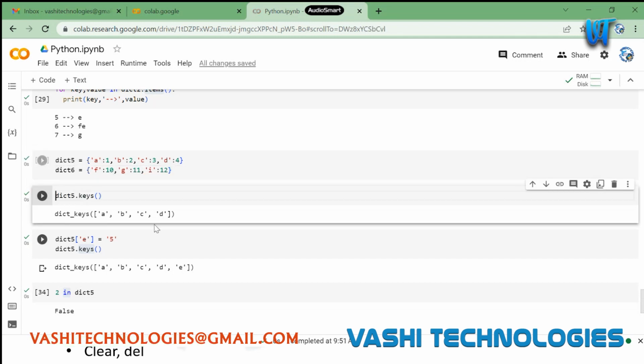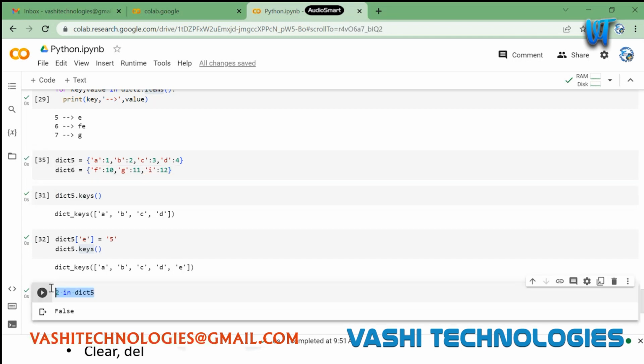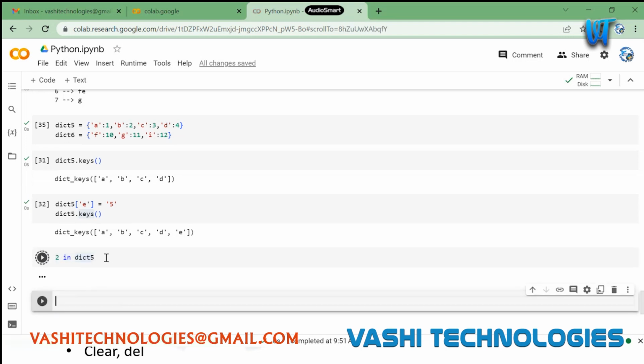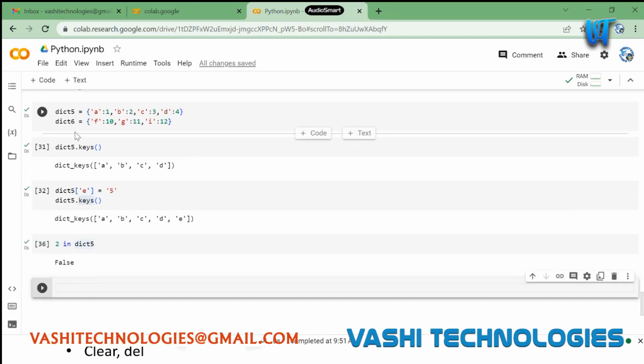Now I have dict6 also with me, and you have already seen how we can add a single value, right? dict['e'] equals 5. I did the same thing. So you will see here we have dict5 and dict6, right?